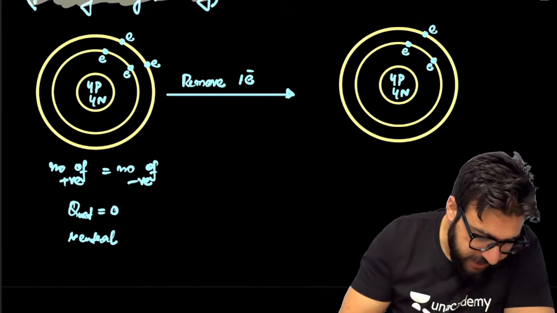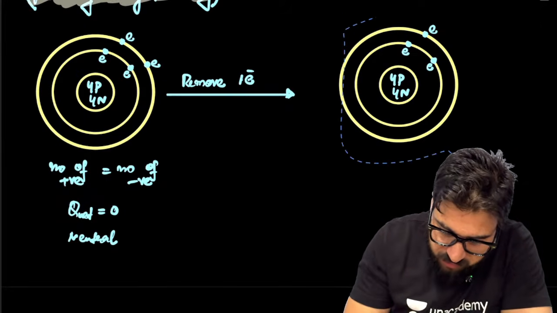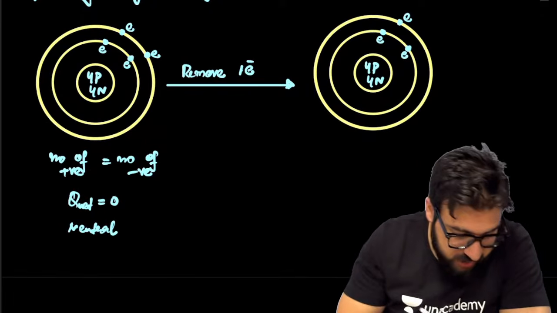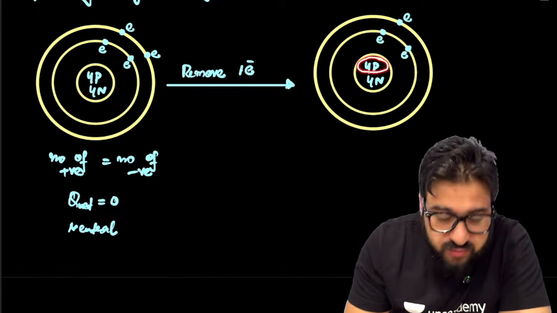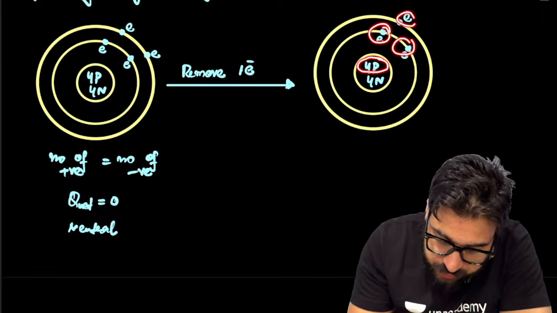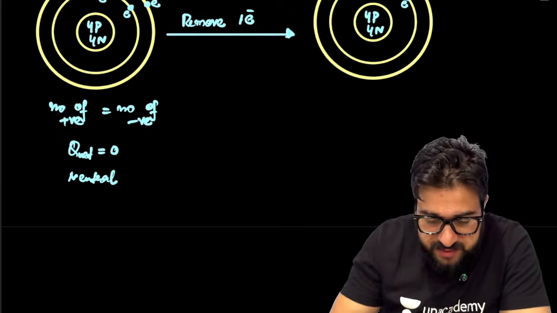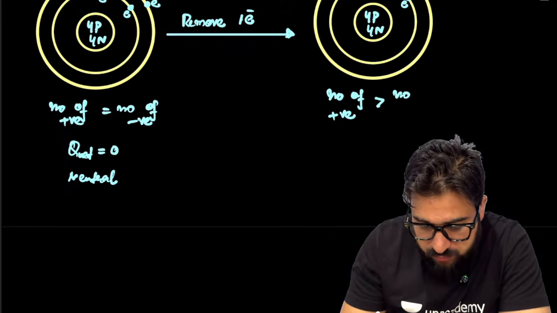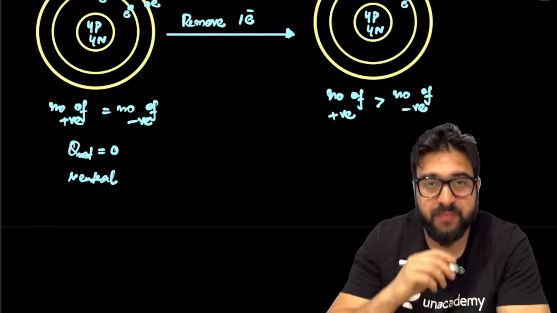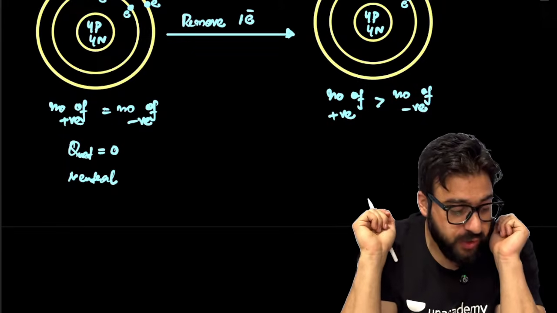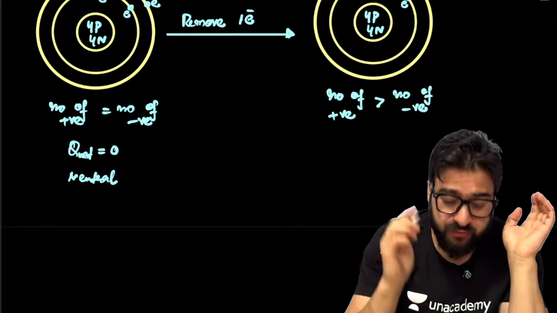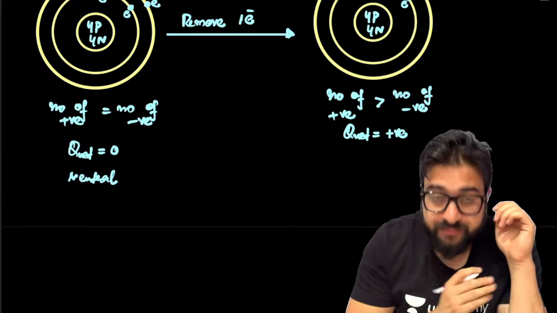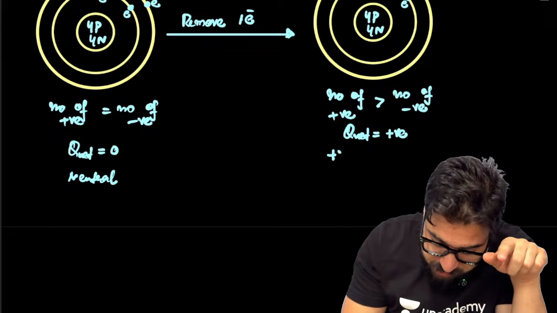Now, if you are taking out 1 electron, could you please tell me in this particular atom how many positive charges are there? 4. How many negative? 1, 2, 3, 4. So, my dear NEET aspirants, can I say in this case, number of positive charges is greater than number of negative charges? Number of positive is greater than number of negative. If the number of positive becomes greater than number of negative, in that case, we say net charge of this body becomes positive. In that case, we say this becomes positively charged.